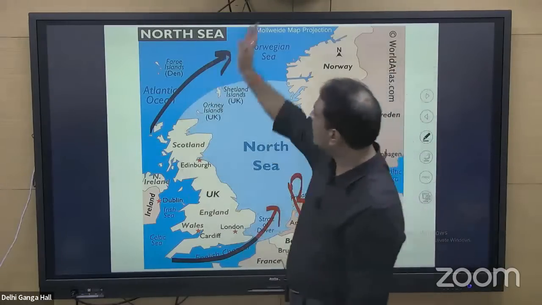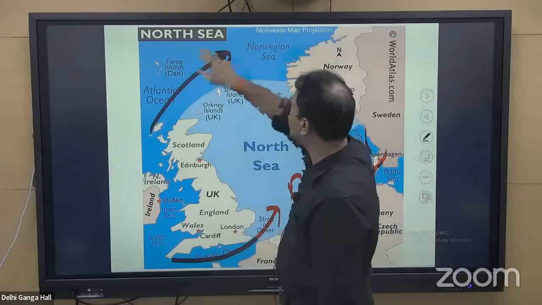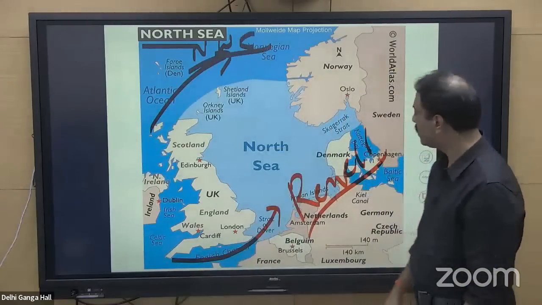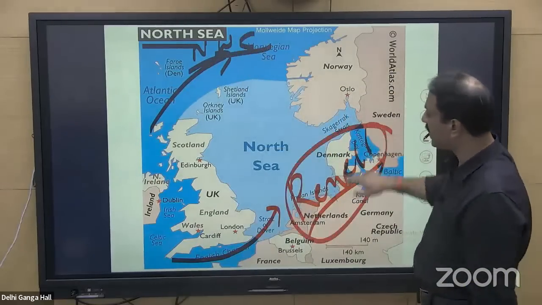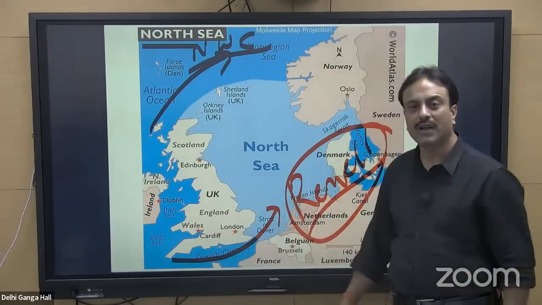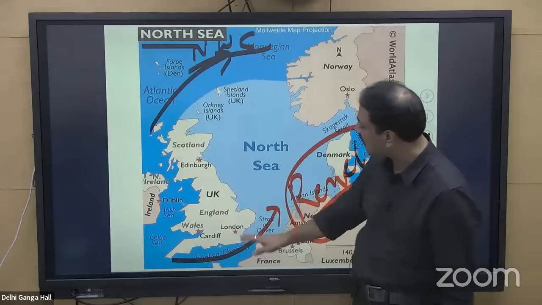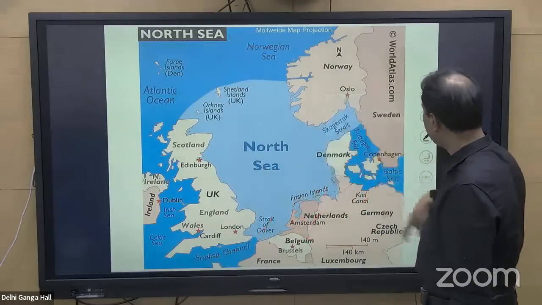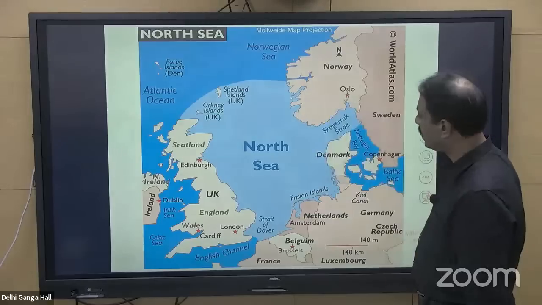This current which moves forward reaches the Norwegian Sea. It is called the Norwegian warm current. That has nothing to do with North Sea. This Rennell current enters via the English Channel and Strait of Dover, that is Dover Strait, which connects the English Channel to North Sea. This current is responsible for this warm water, right?